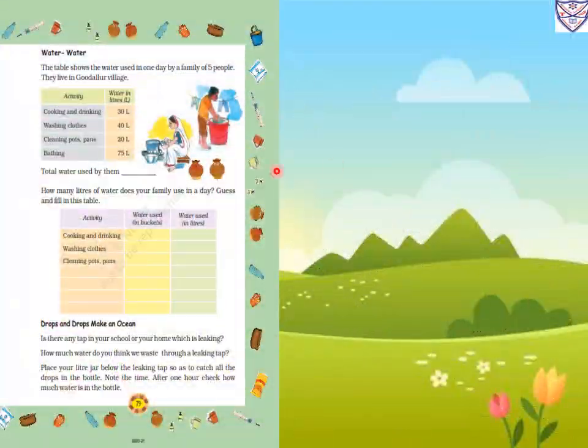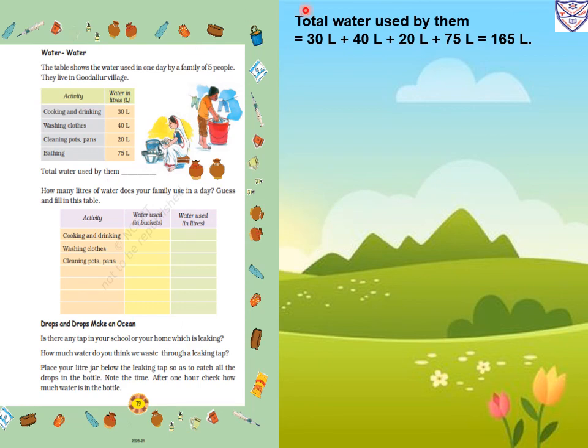Now page number 79, water. The table shows the water used in one day by a family of 5 people. They live in Godalur village. Activity and water in liters. Cooking and drinking they are using 30 liter. Washing clothes 40 liter. Cleaning pots and pans 20 liter. Bathing 75 liter. Total water used by them: 30 plus 40 is 70, 70 plus 20 is 90, 90 plus 75 is 165 liters. So total water used by them equals 165 liter.